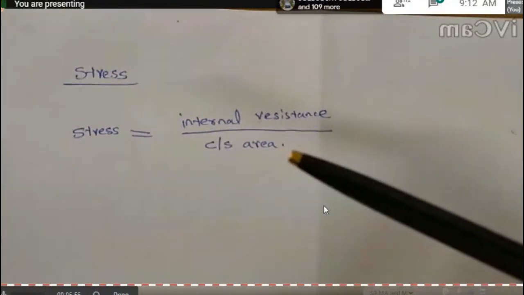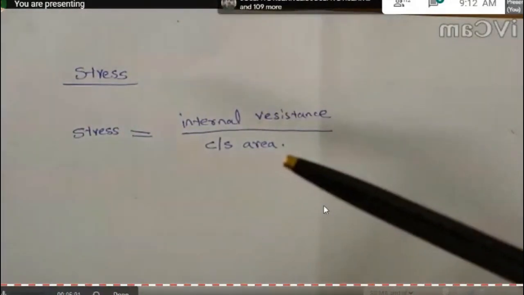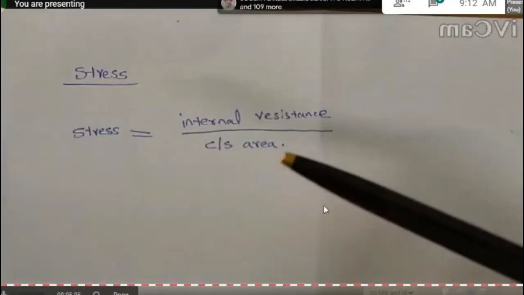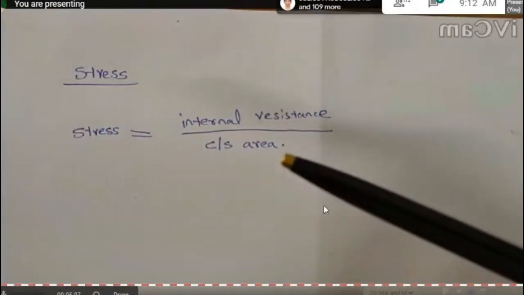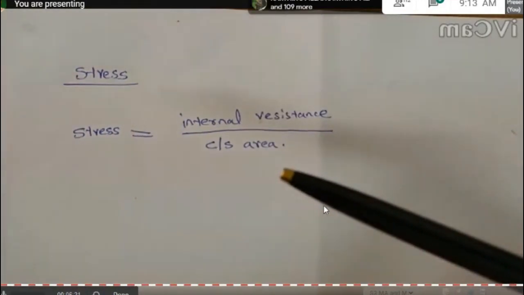If it is within the bond energy, when we release the load, the body comes back to its initial shape and size. But if the energy corresponding to the external load is greater than the bond energy, then the bond will break and it will lead to a permanent deformation.